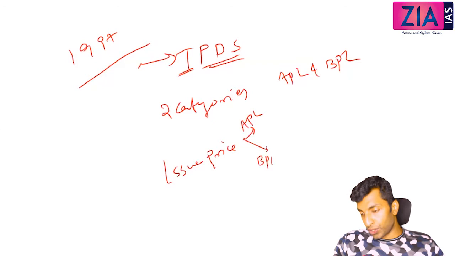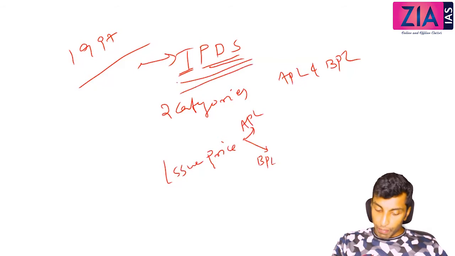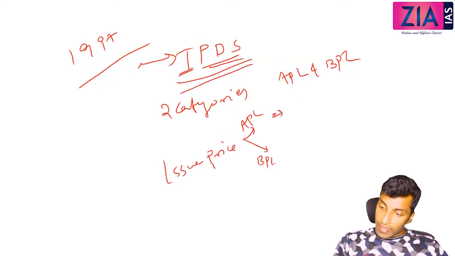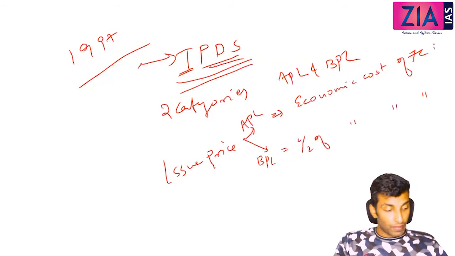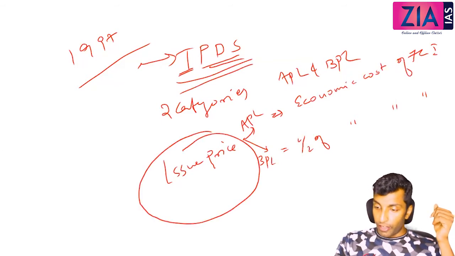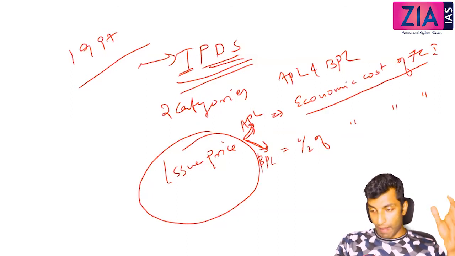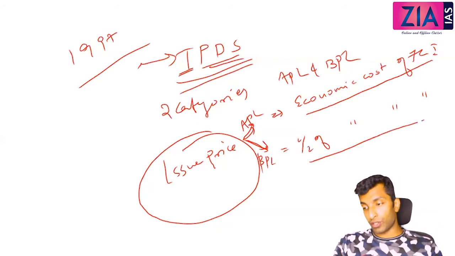We will discuss. Now also there is a change under the Food Security Act. This is also now restructured. But still under TPDS, for APL it is the economic cost of FCI, and for BPL half of the economic cost of FCI. So issue price is different for APL and BPL. It is the economic cost of FCI for APL, those above the poverty line, and half of it for those below the poverty line.